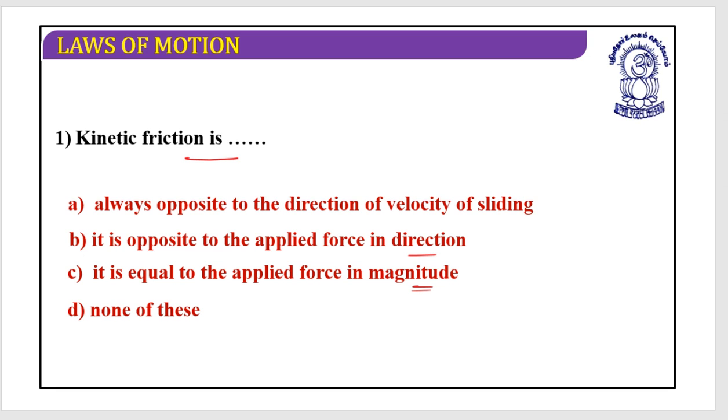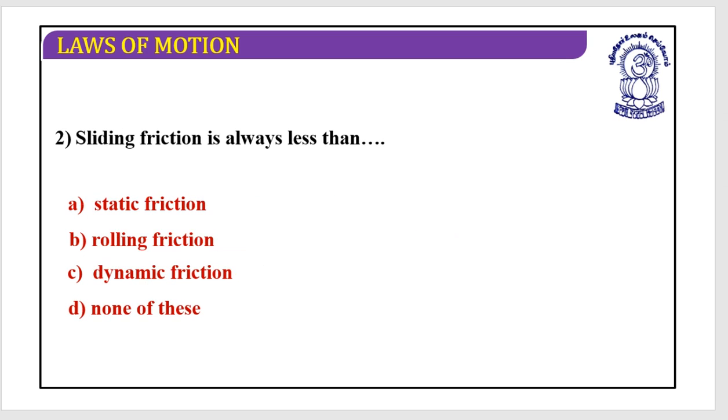So kinetic friction is always opposite to the direction of velocity of sliding, opposite to the applied force in direction, and equal to the applied force in magnitude. I hope this is clear. Is it clear? Great.